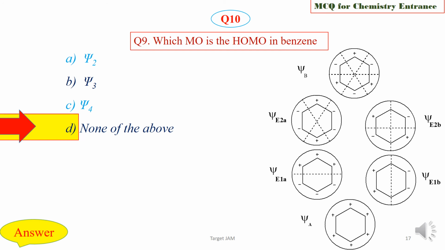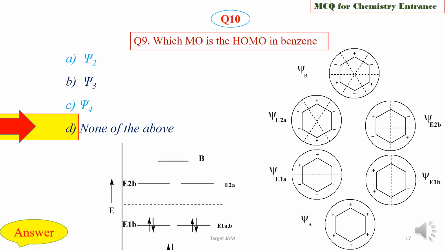Here, the first MO, that is Psi A, appears as a single, but then Psi 1A and Psi 1B appear as degenerate, that is two MOs are at the same energy level and they have one nodal plane. Similarly, Psi 2A and Psi 2B are also degenerate, and Psi B appears as a single, and this is true for all the aromatic systems.